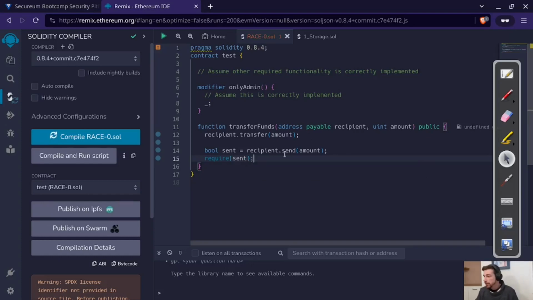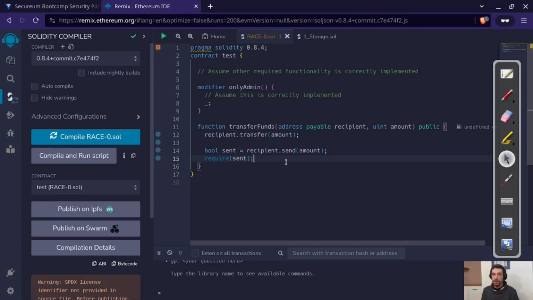So now we are sending the amounts with the send function, and we will get a bool, and we will make a require, and if the send bool is true, then it again continues on normally, but if it is false, this require will revert just like it would revert with this transfer function.